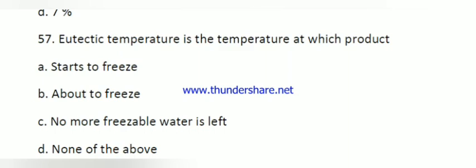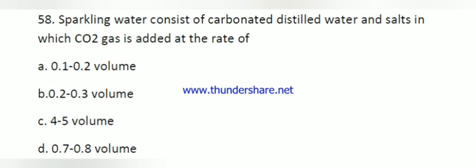And question number 57. Eutectic temperature is the temperature at which product, eutectic means there is no freezable water left. The right answer is option C. Question number 58.